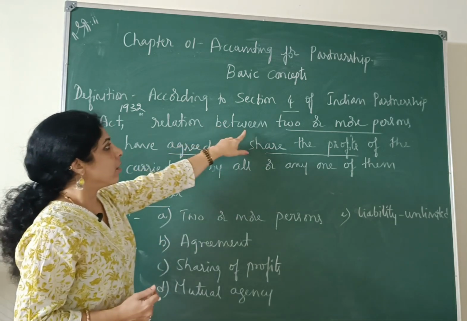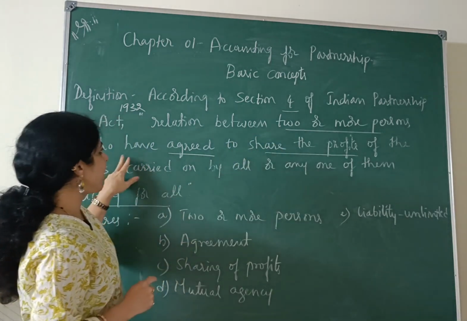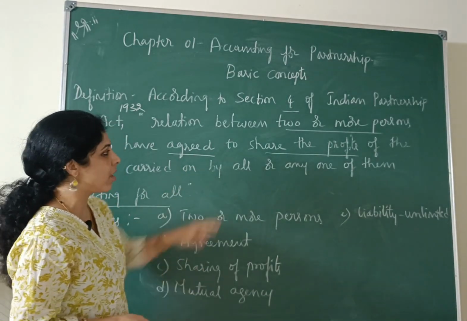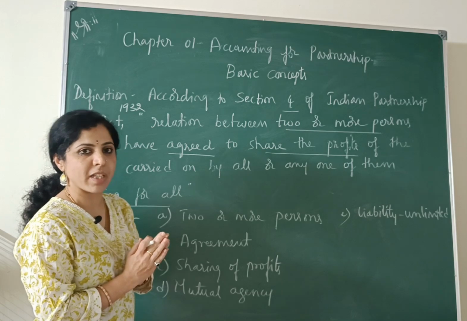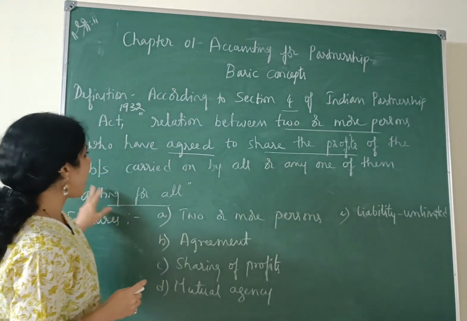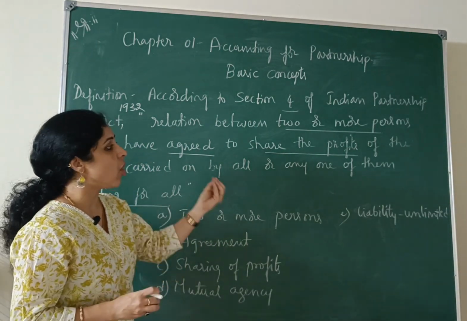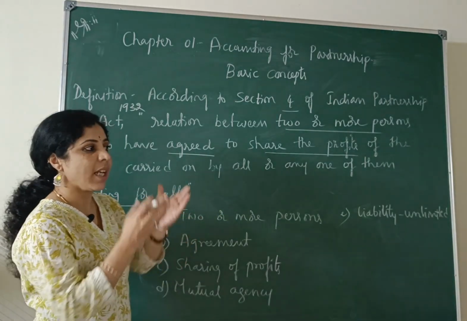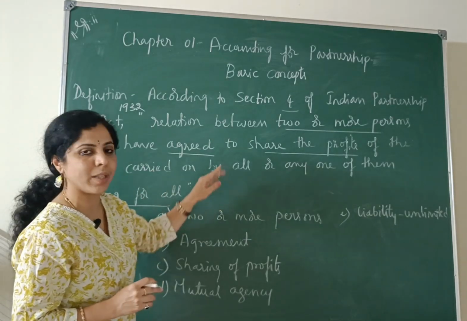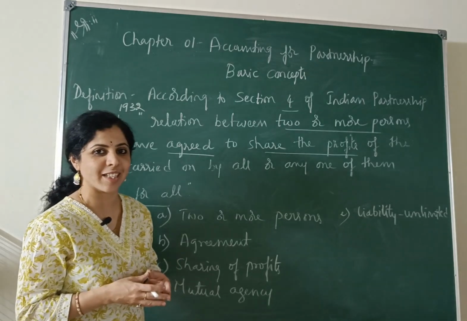First one, to start a partnership business, how many are required? Two or more persons, first thing. And second, there should be an agreement, which can be oral or written, that is the second feature. And there will be sharing of profits between the partners. Whatever profits they gain will be shared among the partners. And the business carried on by all. That means all the partners can actively participate in the business, or any one of them acting for all. Any one or two persons can represent the other partners of the business. This is called mutual agency. So this is the definition of partnership according to the Indian Partnership Act 1932.